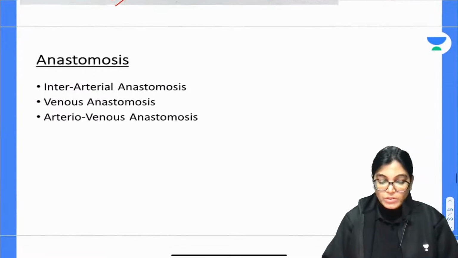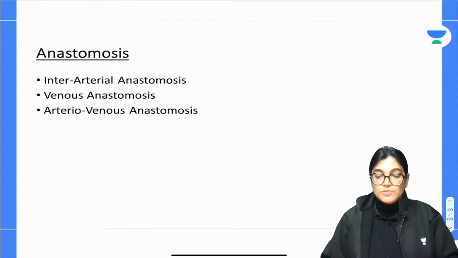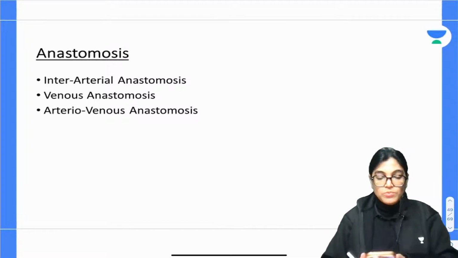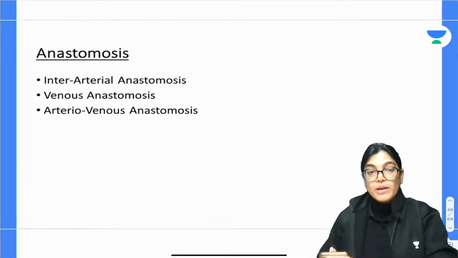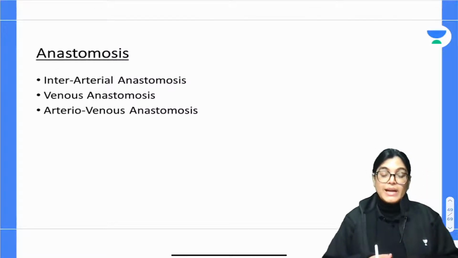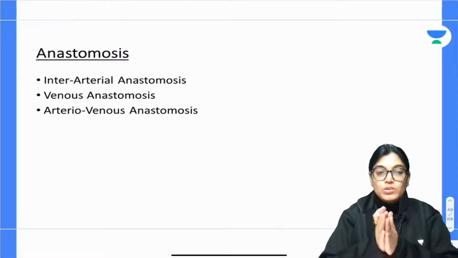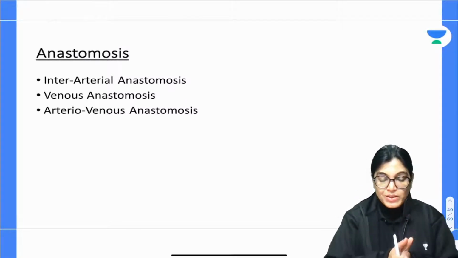Now, let's move on to anastomosis. If we talk about anastomosis, it can be interarterial, venous anastomosis, or arteriovenous anastomosis; all this I will explain. But before that, I just want to give you a review of the functional classification of blood vessels.